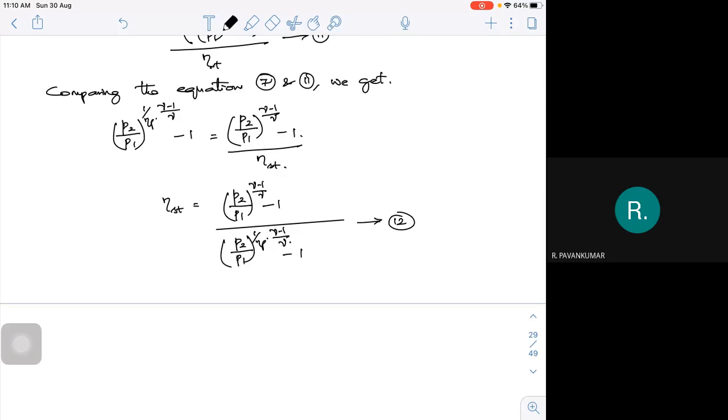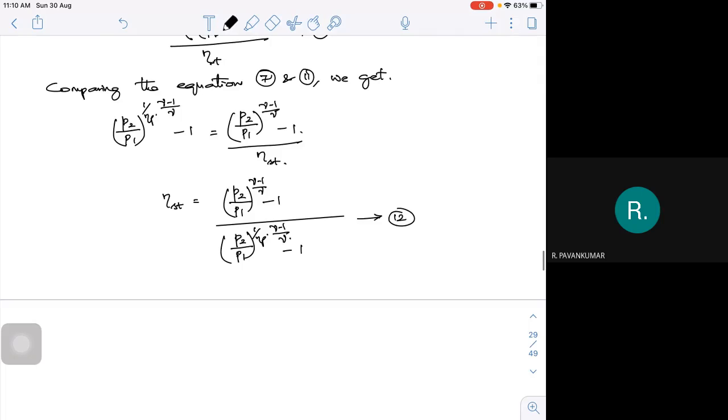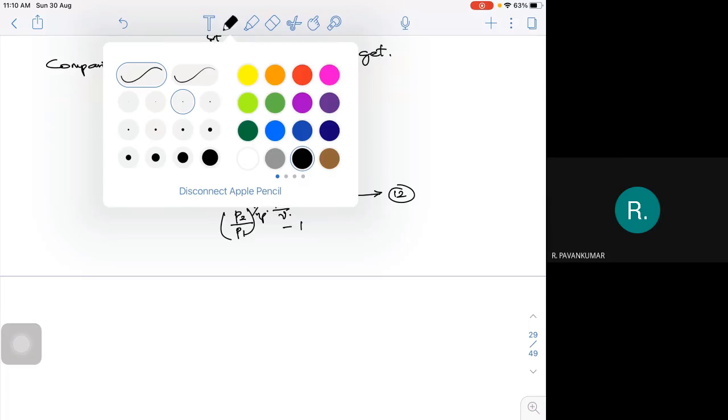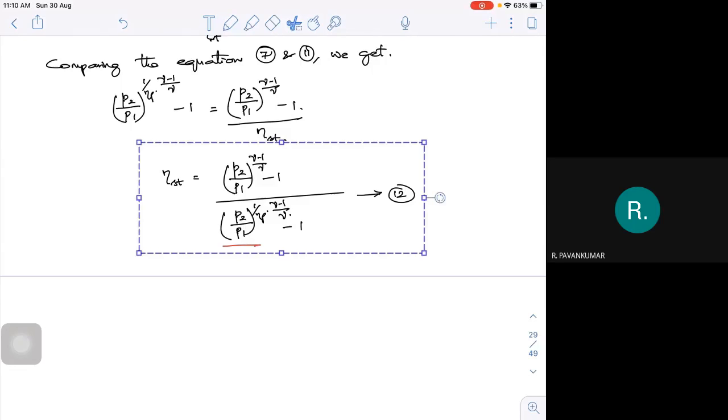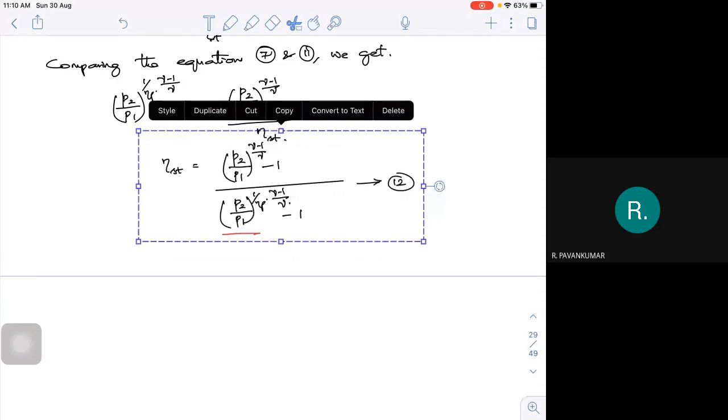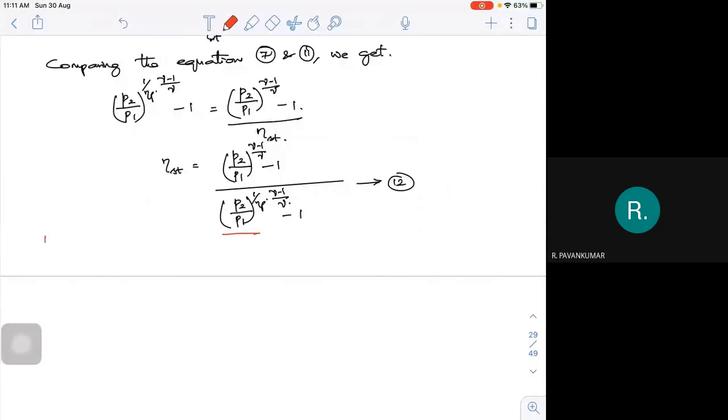Now, this is for one particular stage. I have derived it for one particular stage, just to make the thing simple. If I go for multi-staging, let me write that as a note.